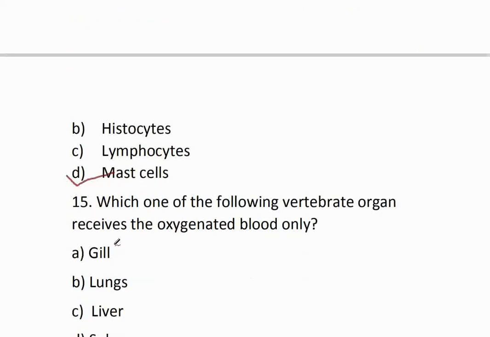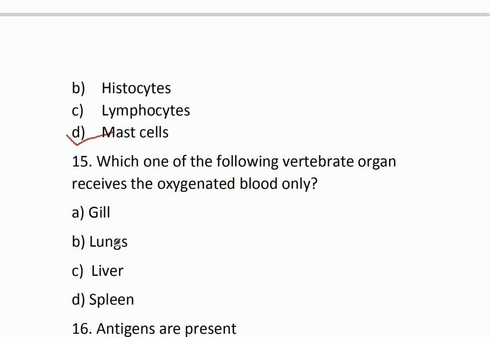Question number 15. Which one of the following vertebrate organs receives the oxygenated blood only? Option A, gill. Option B, lungs. Option C, liver. Option D, spleen. The correct option is option D, spleen.